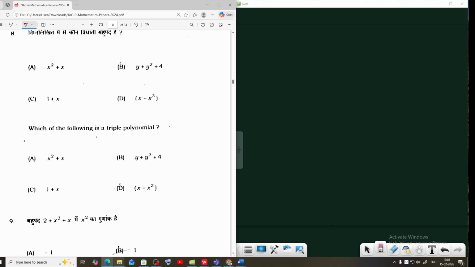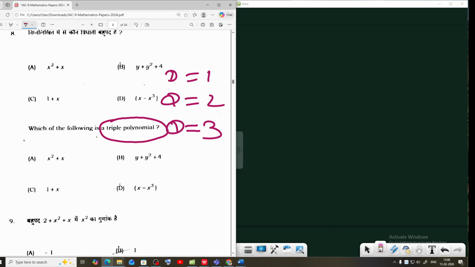Question number 8. Which of the following is a cubic polynomial? Cubic polynomial, that means degree will be 3. Degree 1 is linear, degree 2 is quadratic, degree 3 is cubic, degree 4 is biquadratic. Option number D. First option is quadratic, second is also quadratic, C is linear.